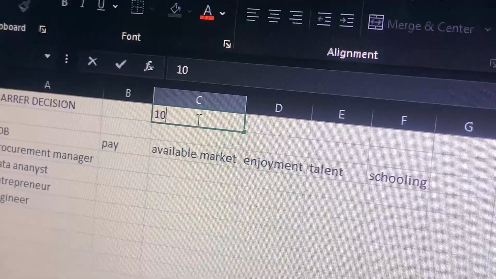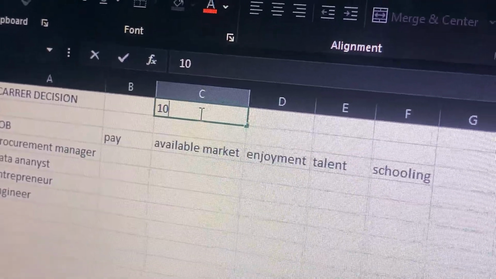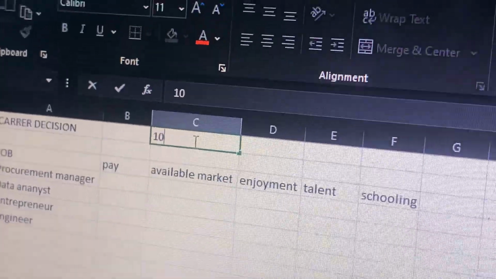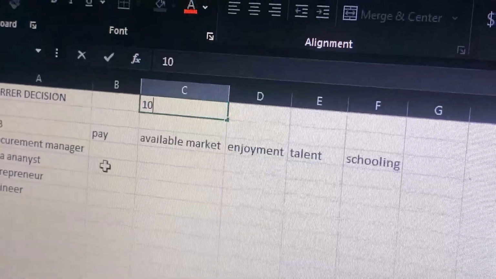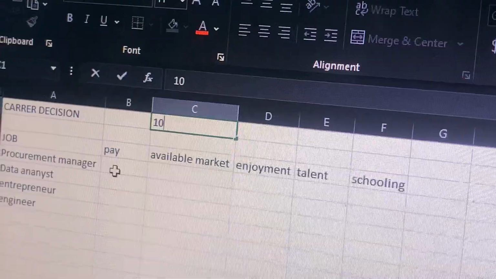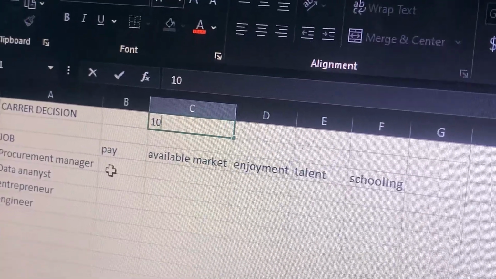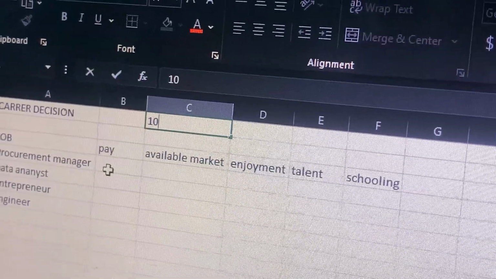We can use 100% as the rate, but here I want to use 10 to get small values. A rate means that when we take a procurement manager as an example, we ask what their payment range is. Is it a low payment, a medium payment, or a high payment? That's the rate you are taking.